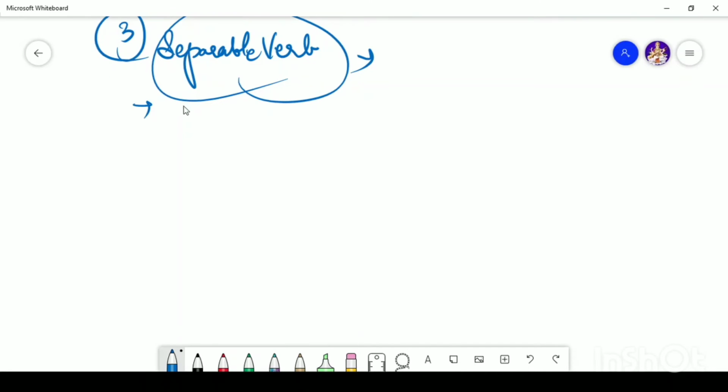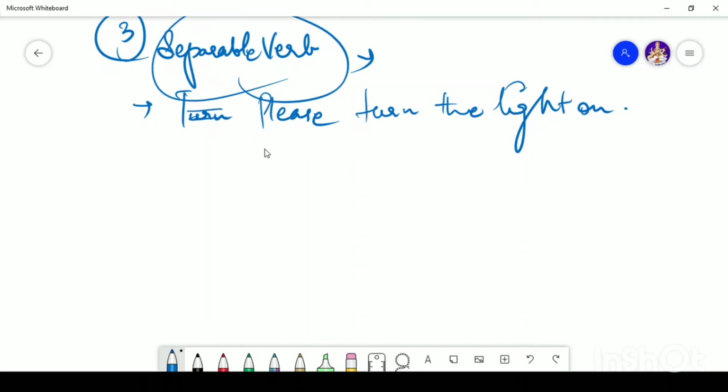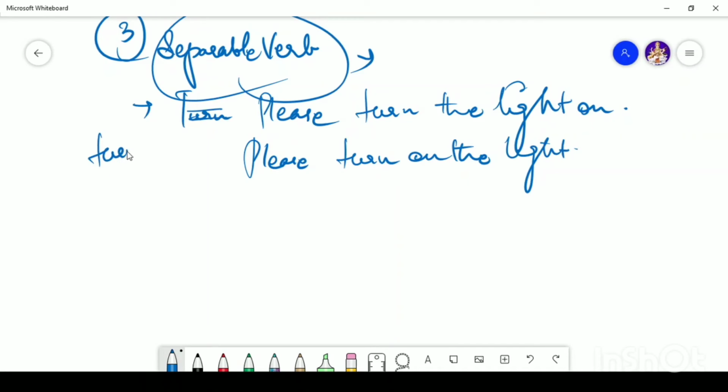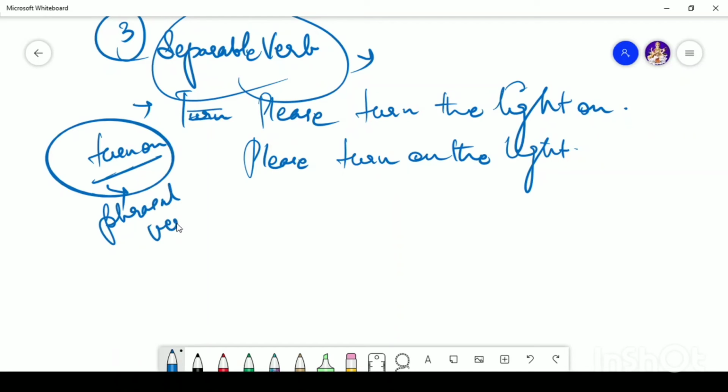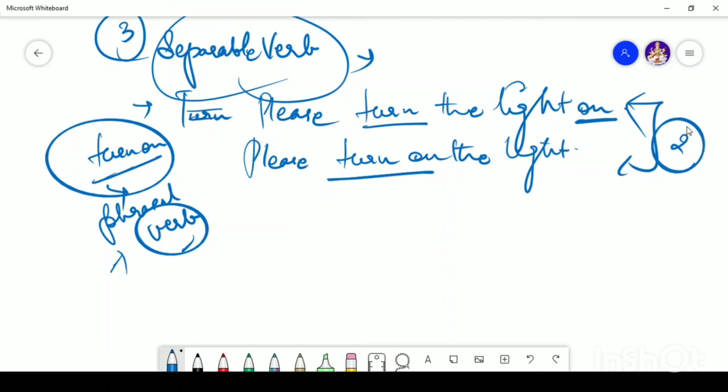For example, if I say please turn the light on, or I can also say please turn on the light. Turn on is the phrasal verb used here, and it has the literal meaning. So I can say please turn the light on, or I can also say please turn on the light. It can work in both the ways.